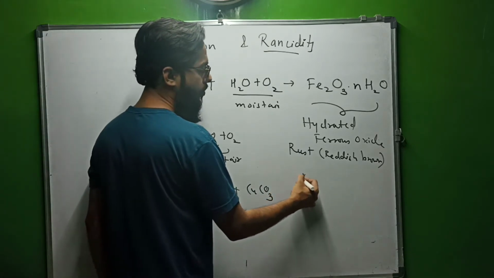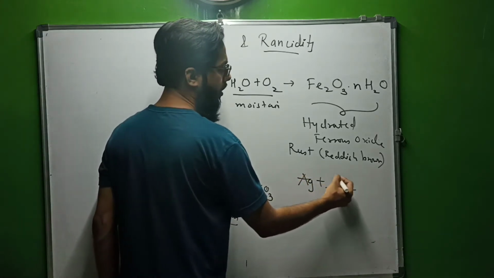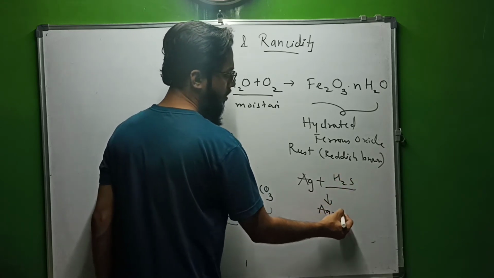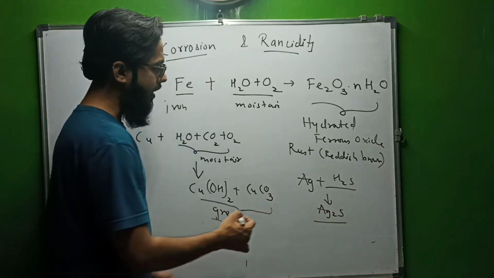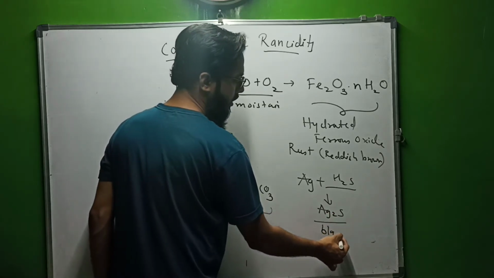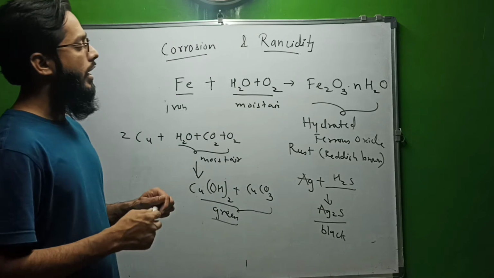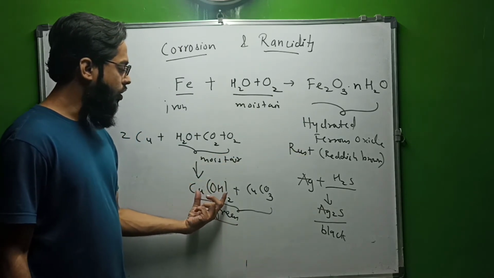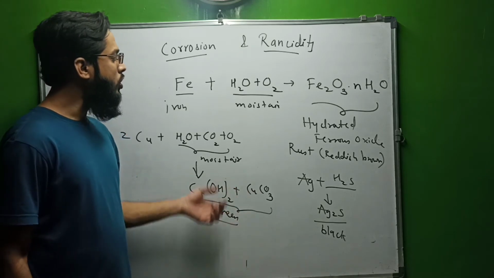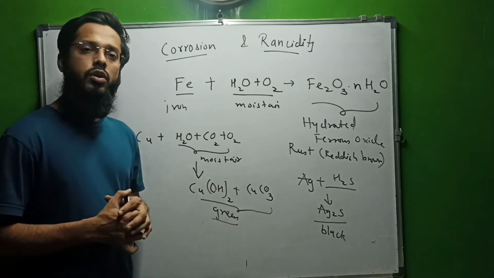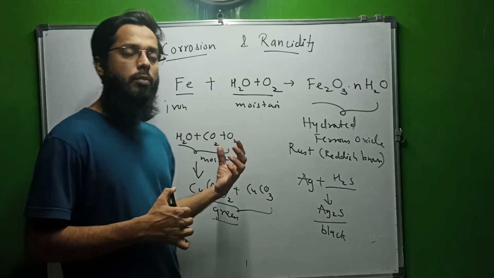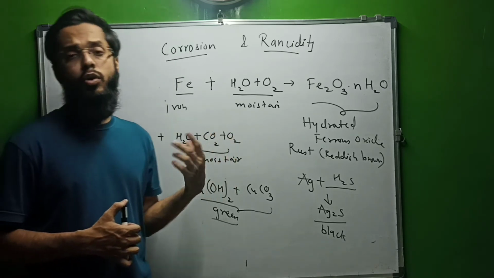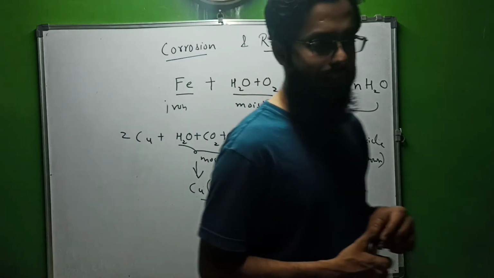In the same way, when silver is exposed to the environment, like hydrogen sulfide gas, it forms a black layer of silver sulfide. So silver gets a black tarnish layer, iron gets rusted reddish brown, and copper gets a green layer of copper hydroxide and copper carbonate. This is known as corrosion. We are going to learn this much about it in the metals chapter. So this is about corrosion. Now let's talk about rancidity.